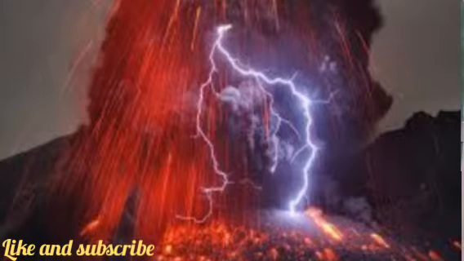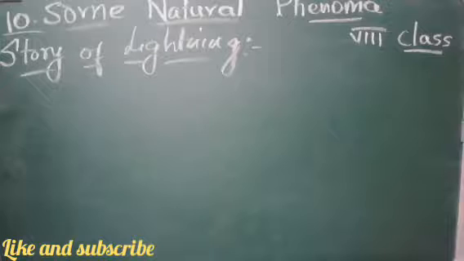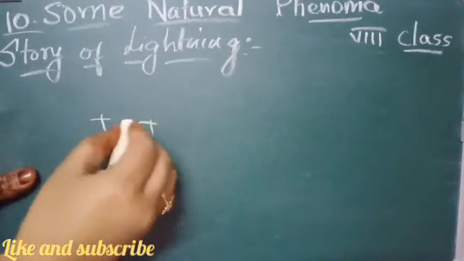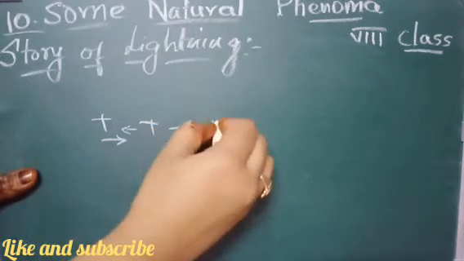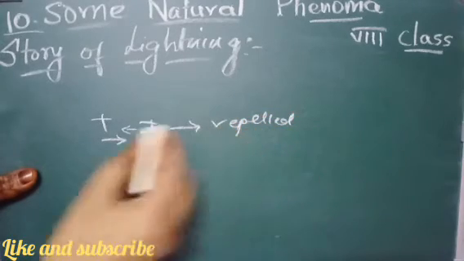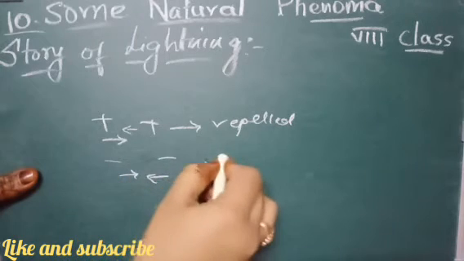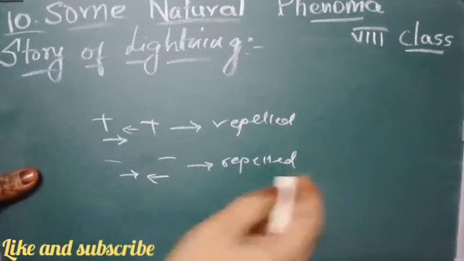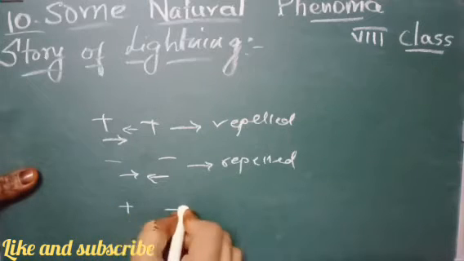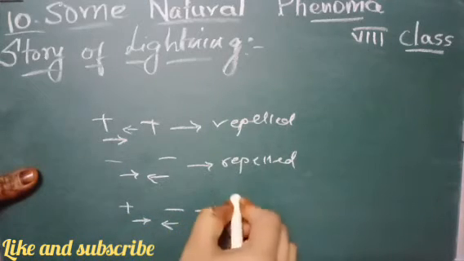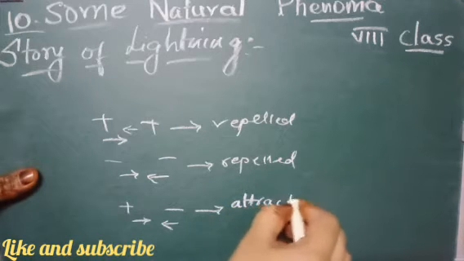If positive and negative charges come in contact with each other, they get attracted towards each other. If positive charge comes closer to positive charge, they are repelled, and negative and negative charges coming towards each other are also repelled. But positive and negative charges coming close to each other are attracted.